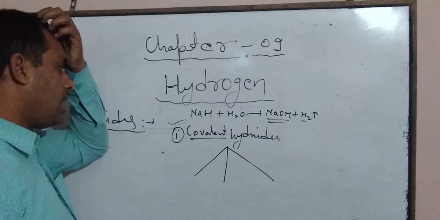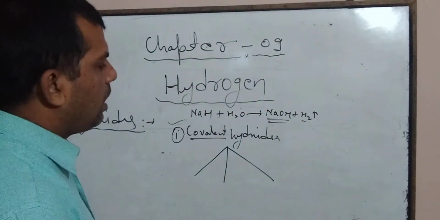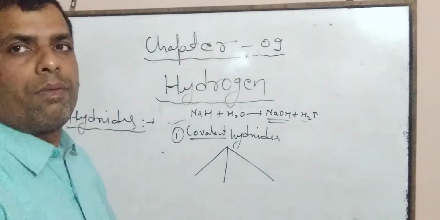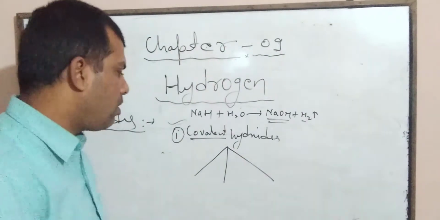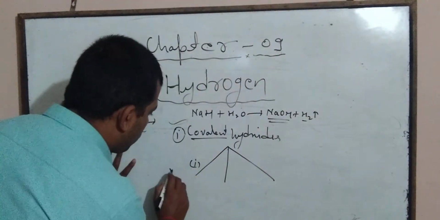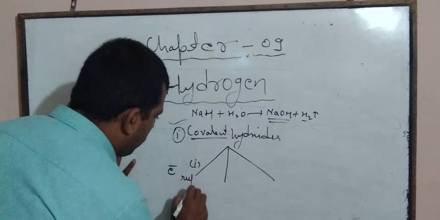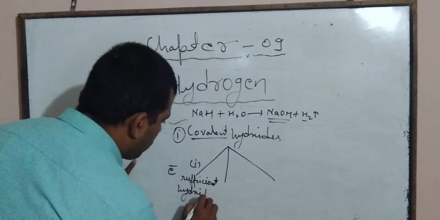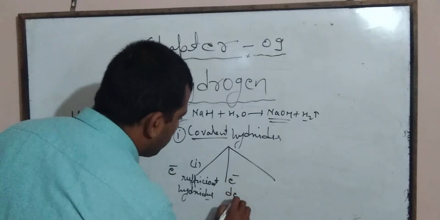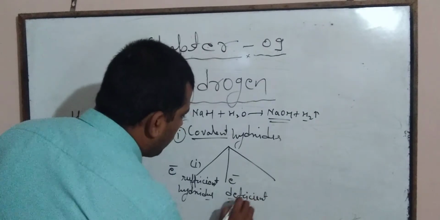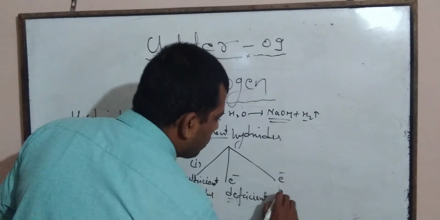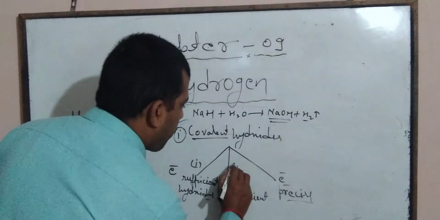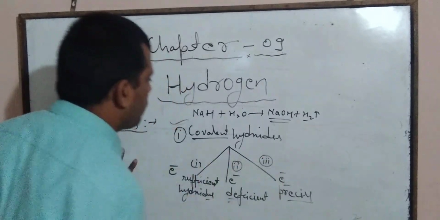One is the electron sufficient hydride, second is the electron deficient hydride, and third one is the electron precise hydride.